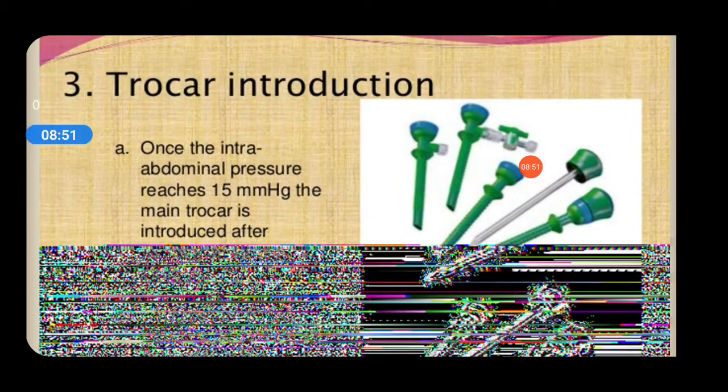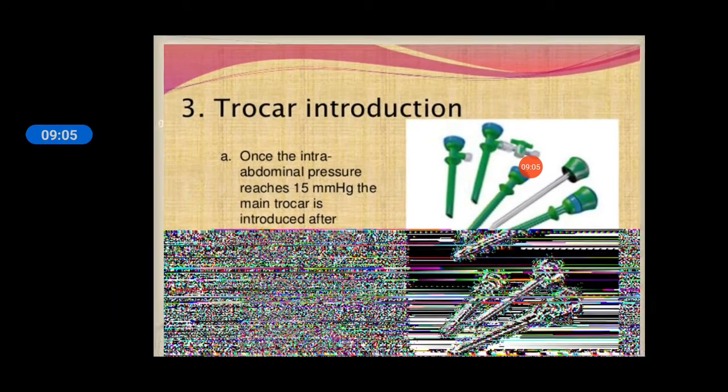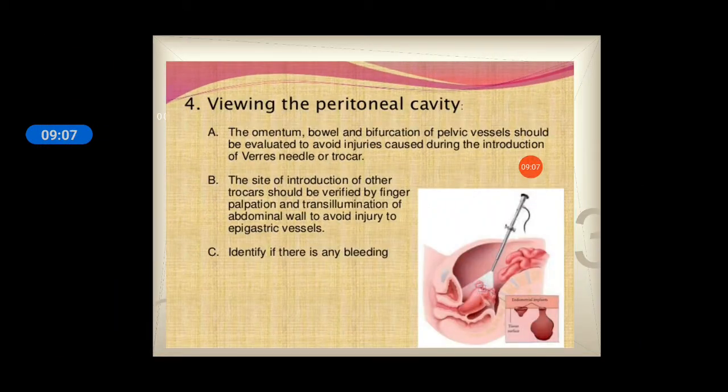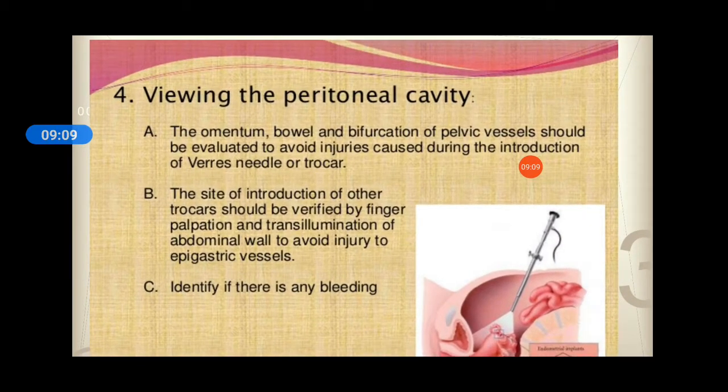Next, after creation of pneumoperitoneum, you have to introduce the trocars. Once the intra-abdominal pressure reaches 15 mm of Hg, the main trocar is introduced. After removing the Veress needle, you have to introduce the different types of trocars, and they are to be kept inside. Fourth is viewing the peritoneal cavity.